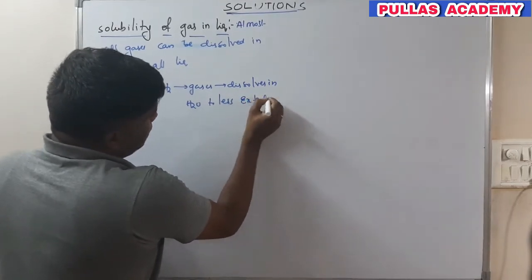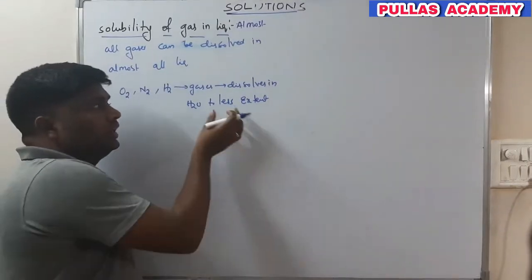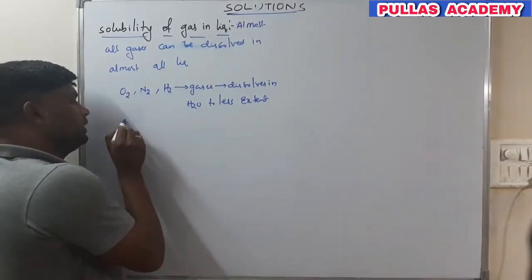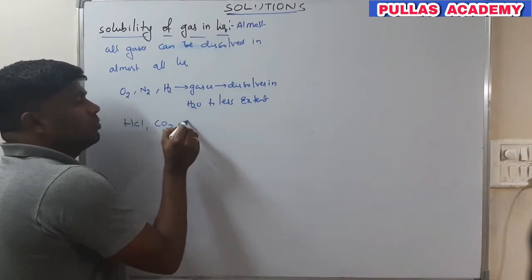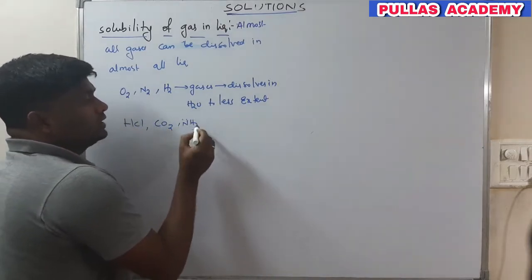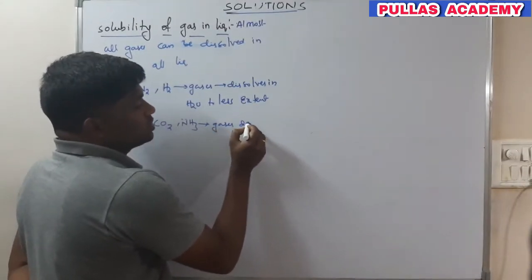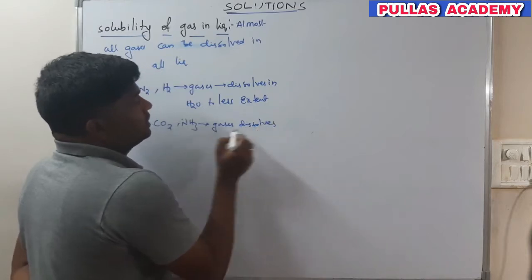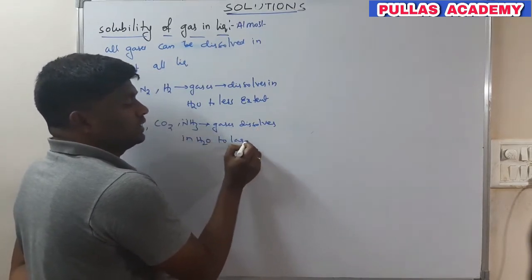It means a very small amount of oxygen, nitrogen, hydrogen gases will be dissolved in the water. But coming to HCl, carbon dioxide, ammonia, these gases dissolve in water to a larger extent.